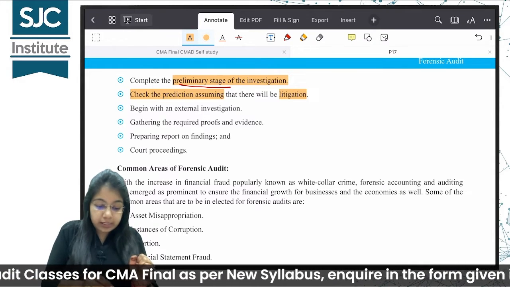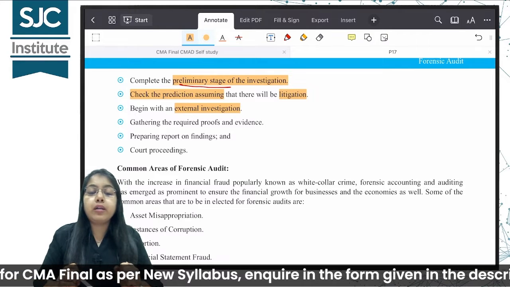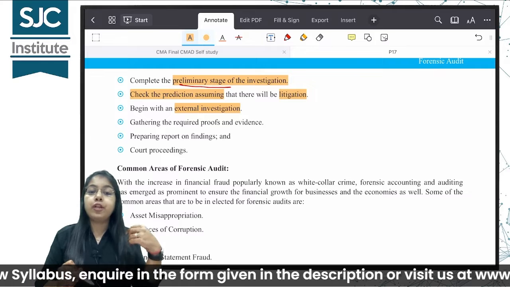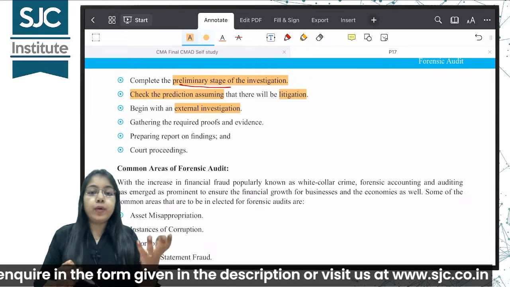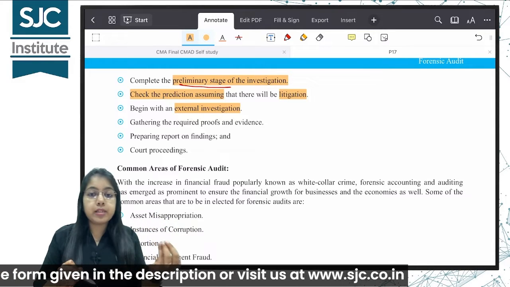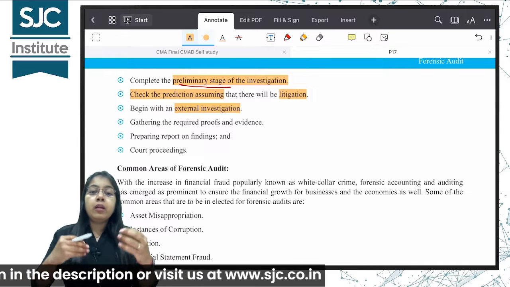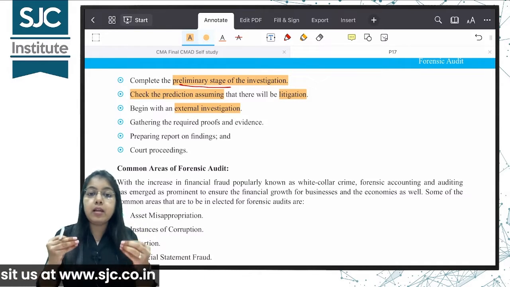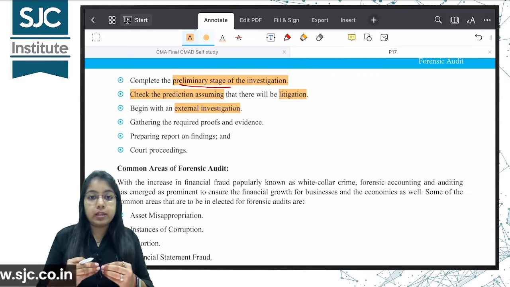Thereafter, an external investigation. We have to conduct an independent external investigation. We can call for representations from external parties, independent representations we can call for. We have to be professionally skeptical and perform our investigation.